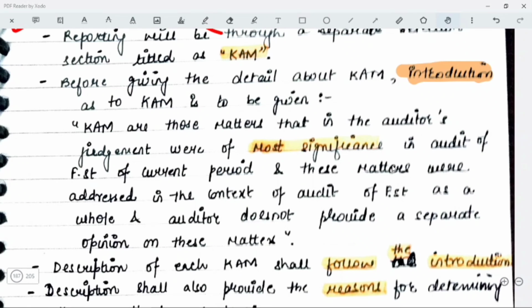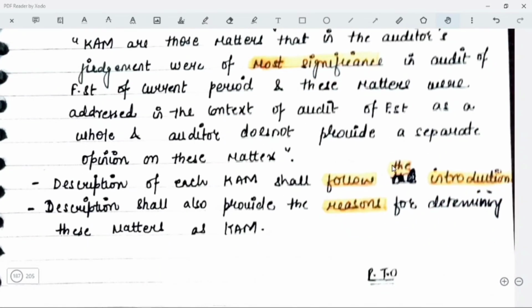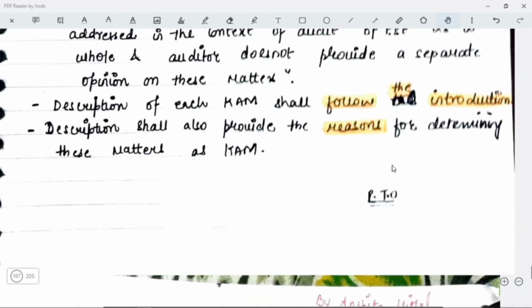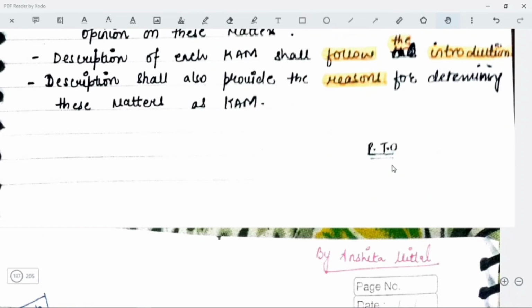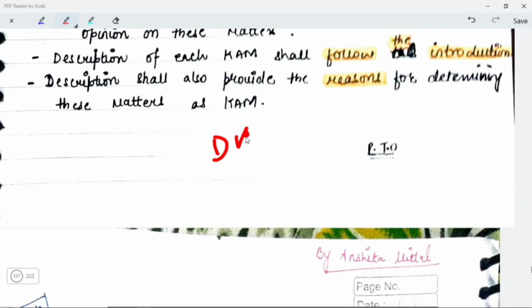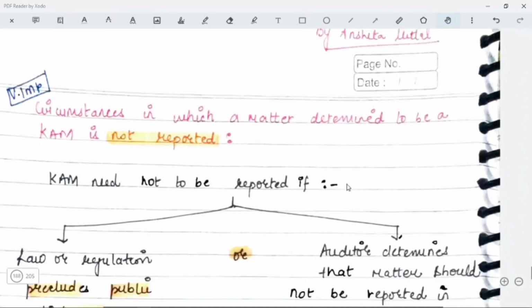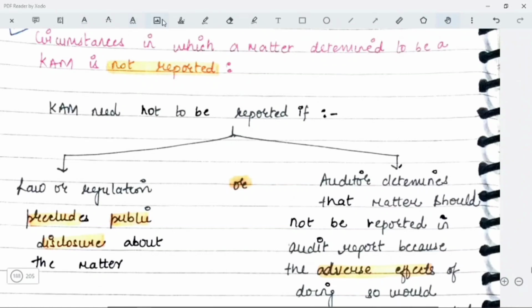Okay. Next, you will have to mention the description of each key audit matter. After you have given the introduction, then you will give the description, providing the reasons for determining these matters to be a key audit matter. Okay. In case of key audit matter, what type of opinion are you going to give? Whatever opinion that you are giving does not matter, but in case of disclaimer of opinion you cannot give a key audit matter.